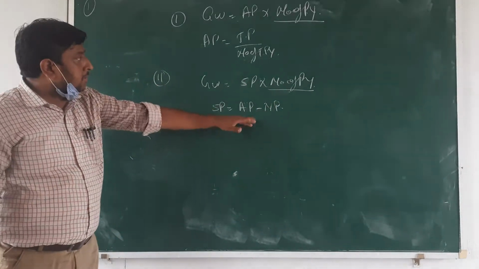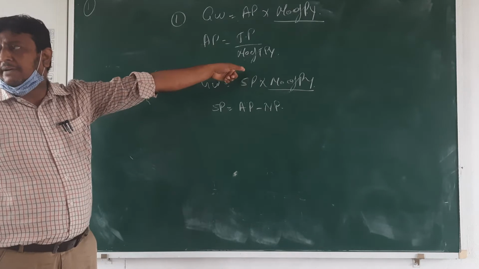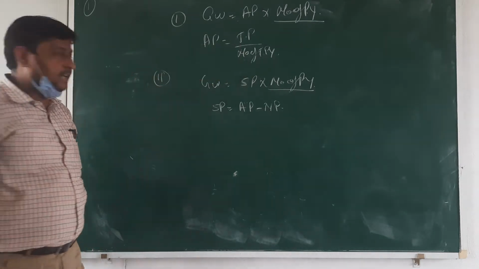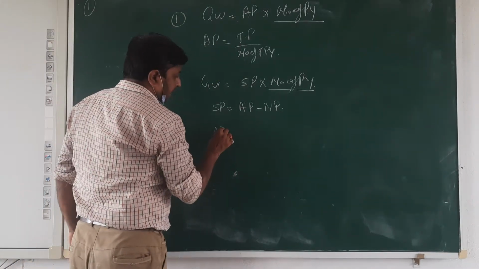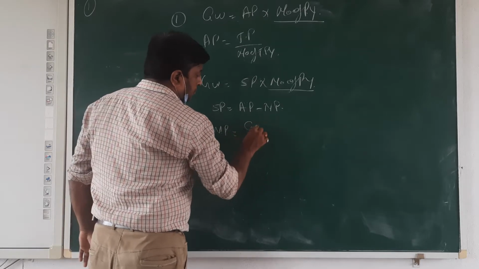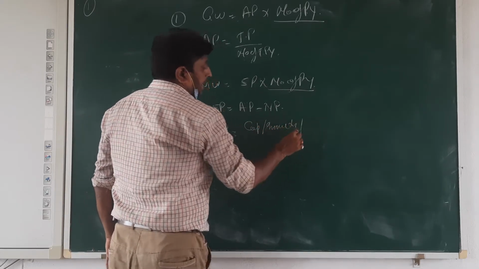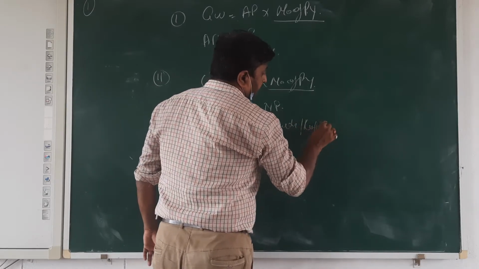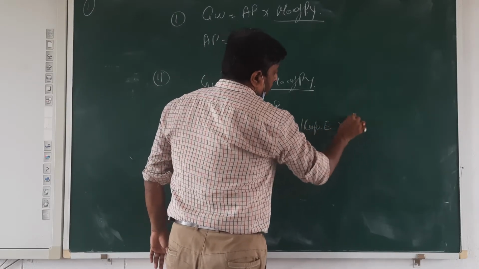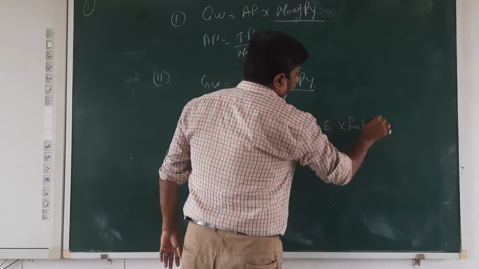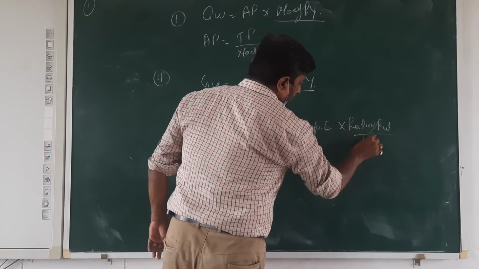I think you know well about the average profit: total profit divided by number of profit years. Normal profit is equal to capital or investment or capital employed into rate of return upon 100.